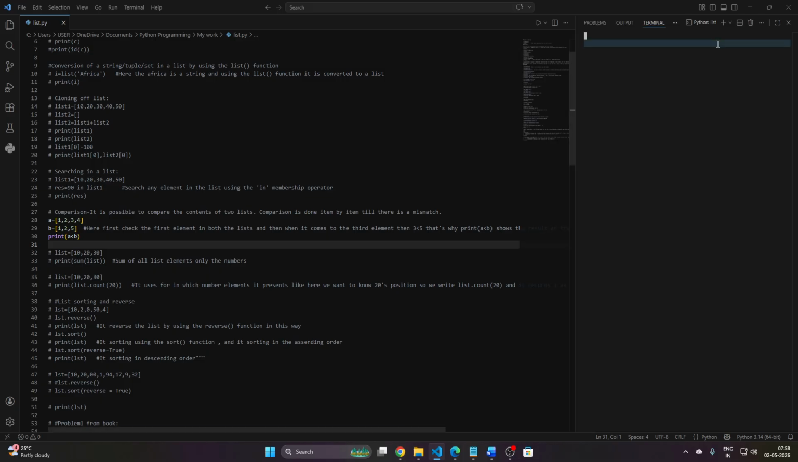Okay, look at this. There is a true because if any of the elements in the list follow the condition as I wrote down in the print statement, if any element of the two lists follows the condition, then it shows the true result.